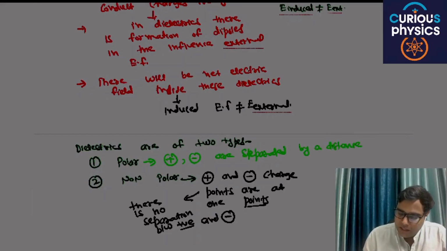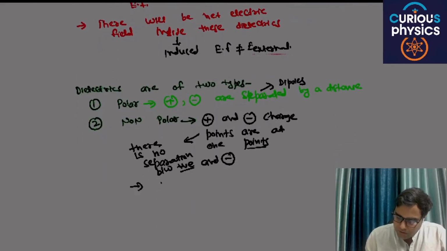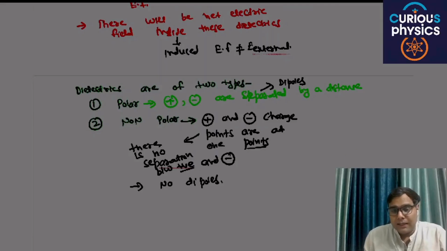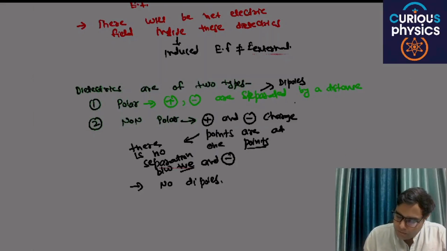And if these are separated by a distance, then there is a formation of dipoles. They form dipoles. And in case of non-polar, there is no formation of dipoles. Famous examples of polar dielectrics, famous example in your book, are HCl and H2O.